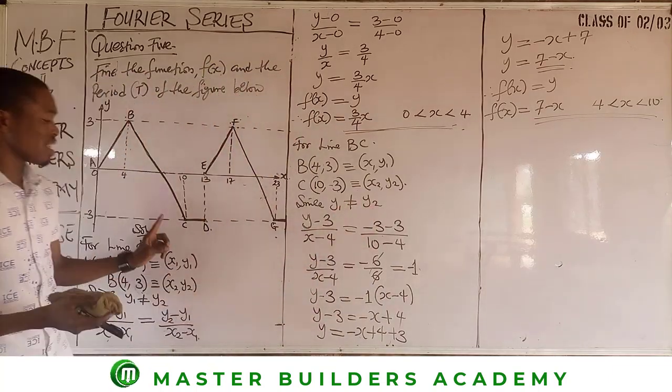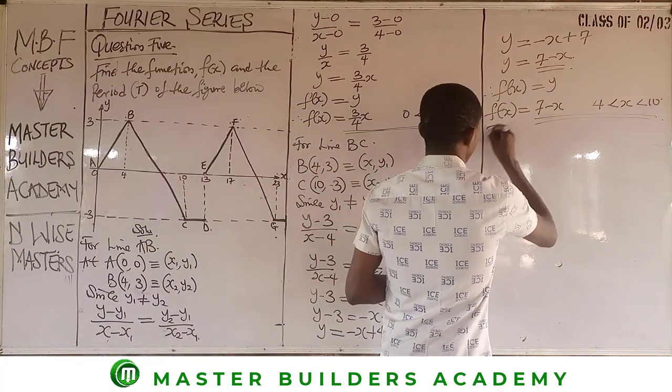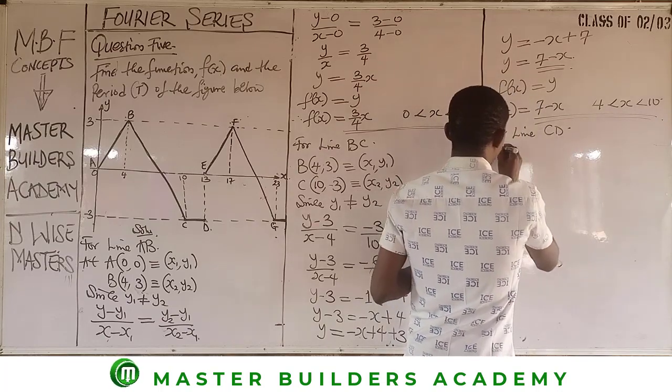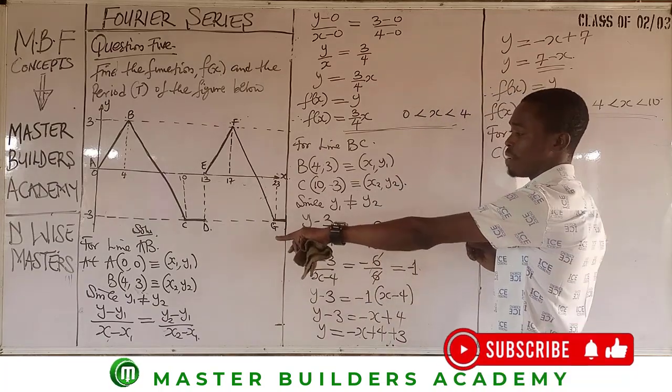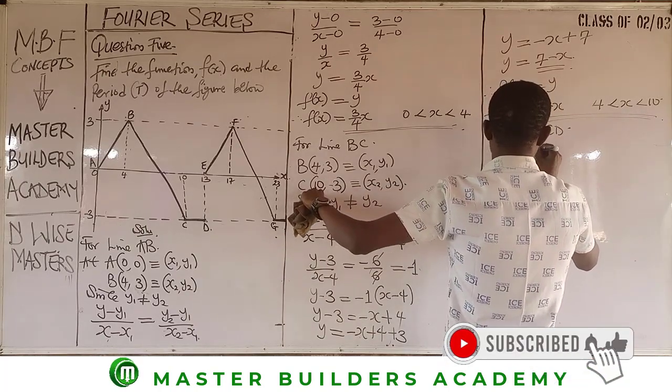Then we progress toward line C. At C, don't forget, you already have a value there before. At C, that will not change. So we have 10, negative 3.